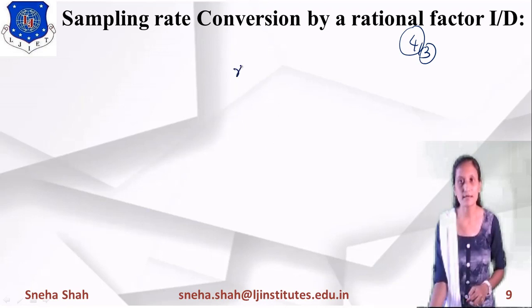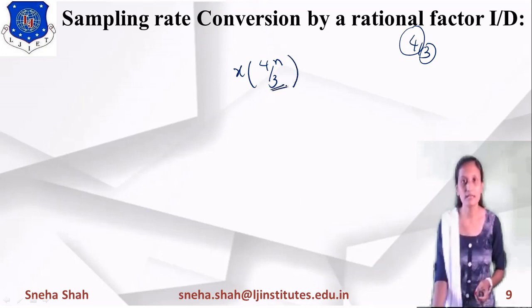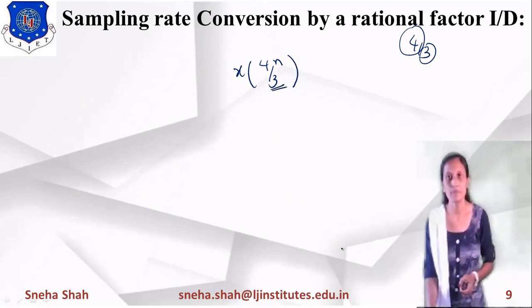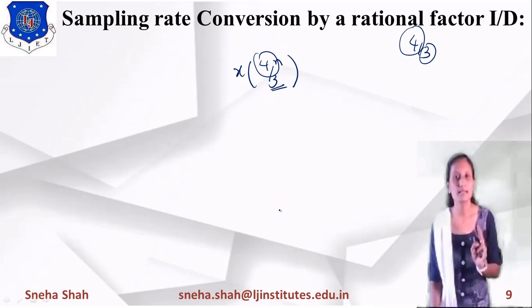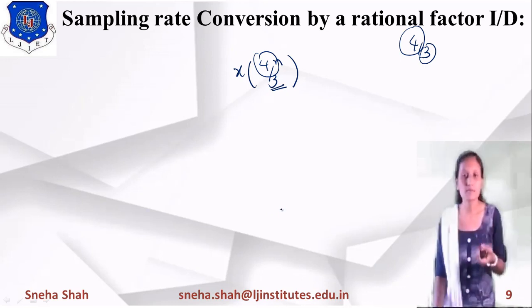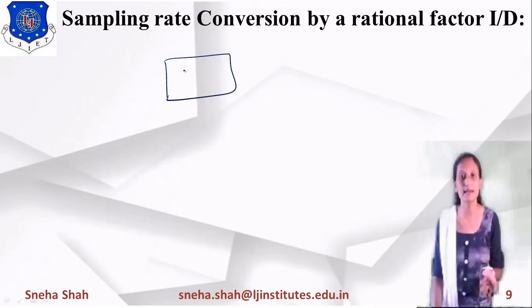Then what will be the value, if you want to find x of 4 by 3 into n, then we have to do 3 downsample, means we have to remove 2 samples and we have to add 3 samples, right? Now in this process, which process will occur first? Means first of all we have to do upsampling and then downsampling, or first of all we have to do downsampling and then upsampling.